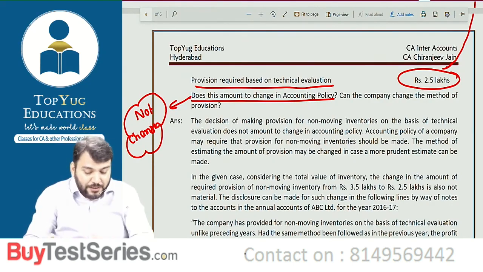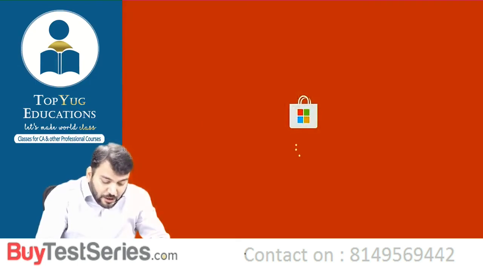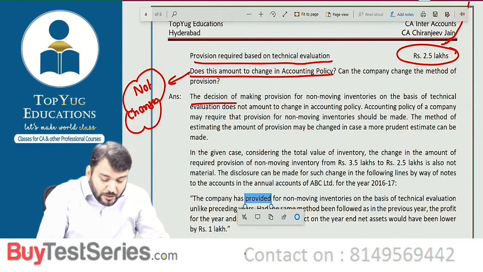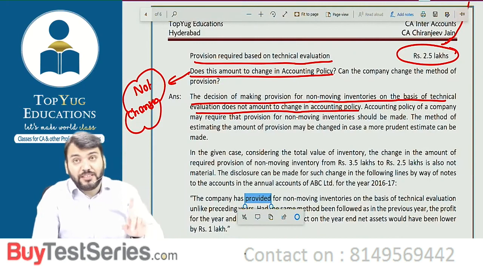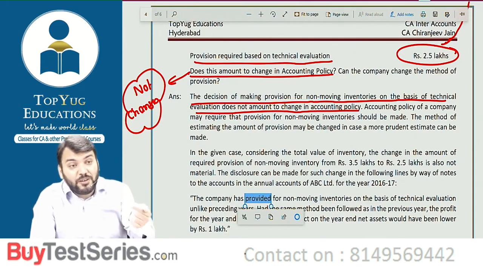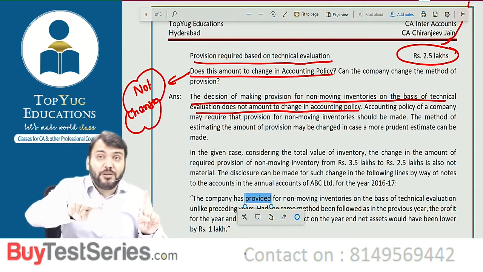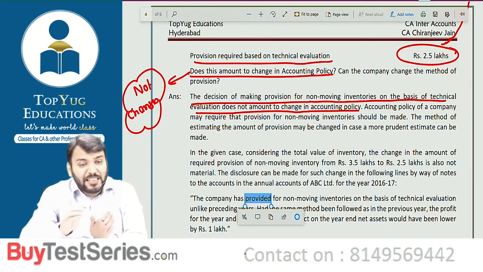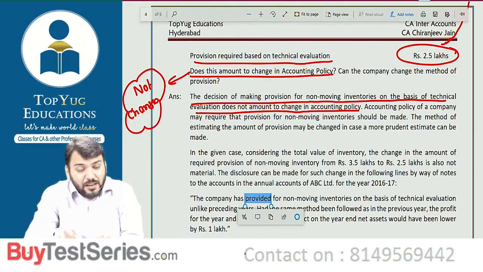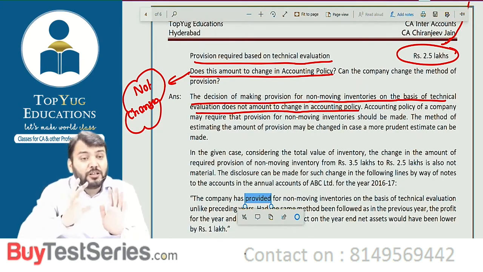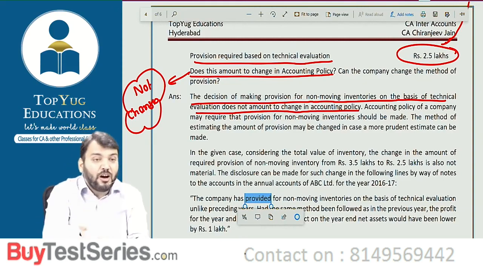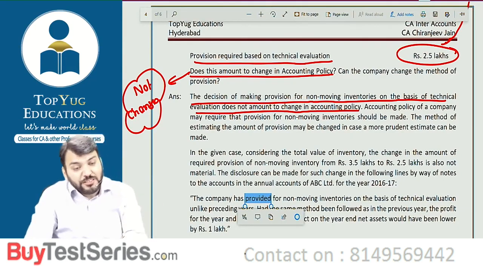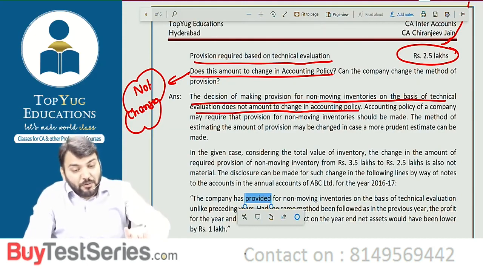Understood this point? Correct? So let us check what they have written. The decision of making provision for non-moving inventory on the basis of technical evaluation does not amount to a change in accounting policy. Accounting policy means a change in accounting principle or method. But this is nothing but a point of estimation, how you are estimating the amount of provision. So a change in accounting estimate is not a change in accounting policy.